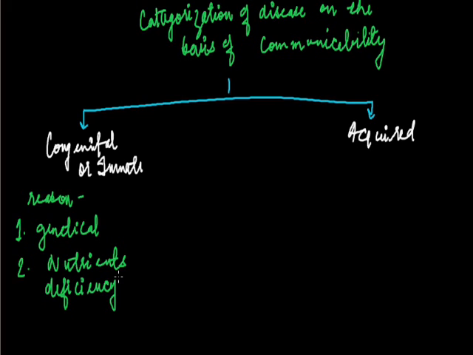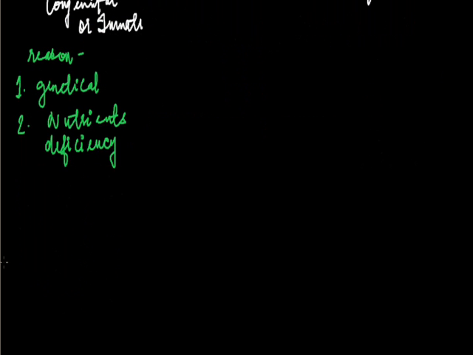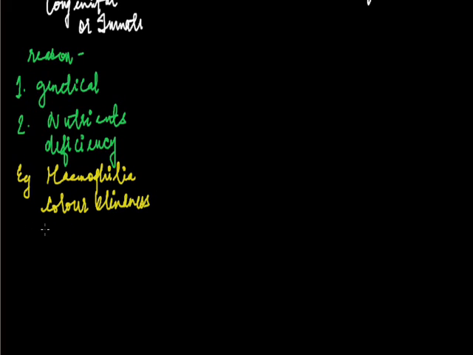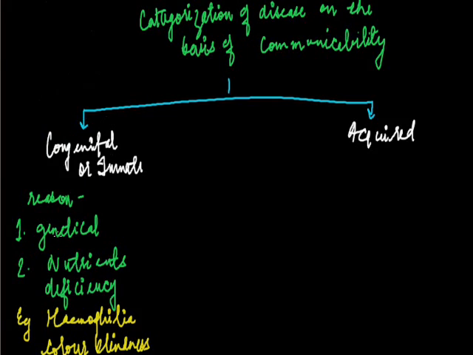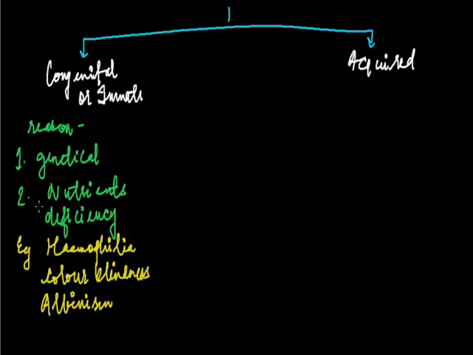Examples of congenital disease are hemophilia, color blindness and albinism. These diseases are inborn diseases that occur by birth. By birth, these are present in the particular person or patient. These occur because of some genetic disorder or due to some nutrient deficiency.